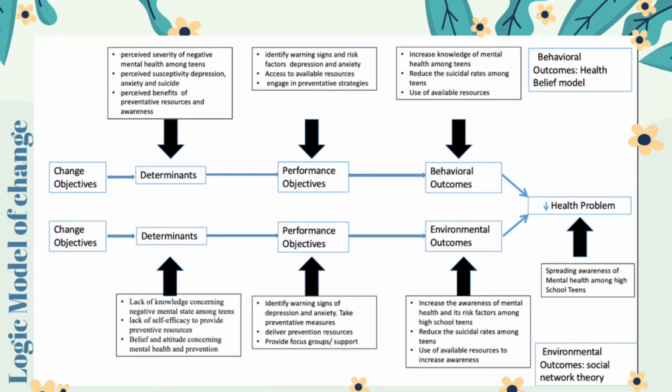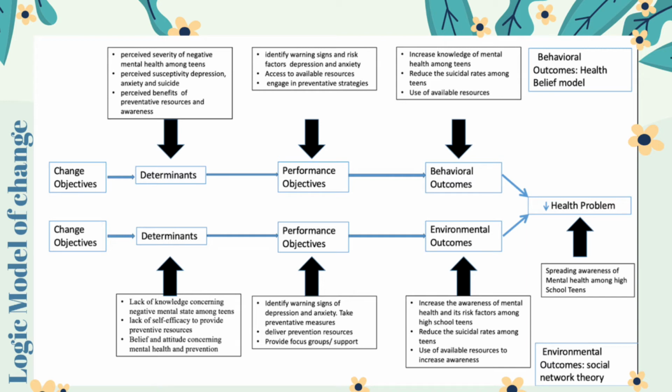Next, I'll be talking about the logic model of change for spreading awareness about mental health among high school teens. It addresses the program's targeted outcome and objective. The behavioral outcomes that the program wants to achieve are increasing knowledge of mental health among teens, reducing the suicidal rates among teens, and use of available resources.